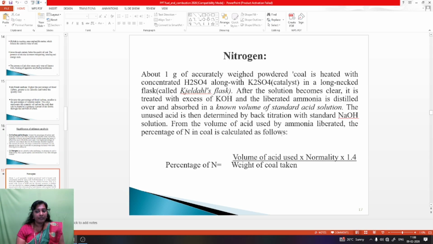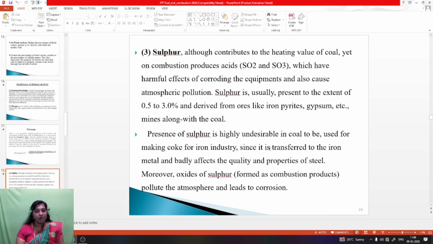From the volume of acid used by the ammonia liberated, the percentage of nitrogen in coal is calculated as follows. The percentage of nitrogen equals volume of acid used into normality into 1.4 divided by weight of coal taken. This is the nitrogen content. We can easily find out the percentage of nitrogen content in this process.